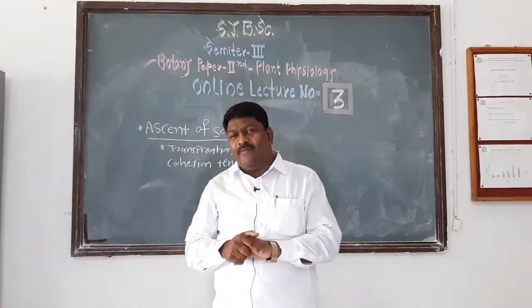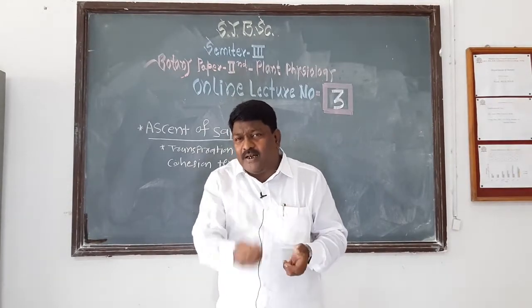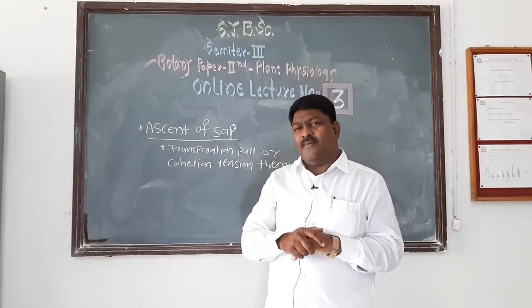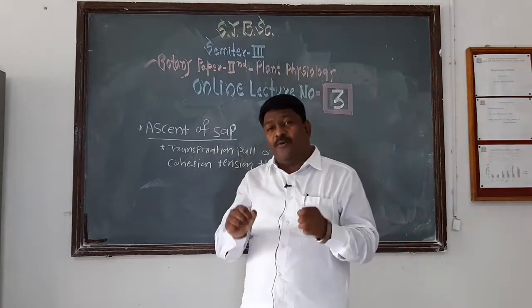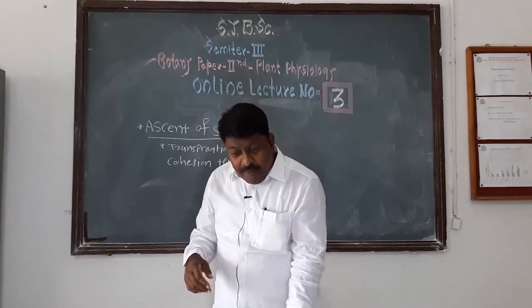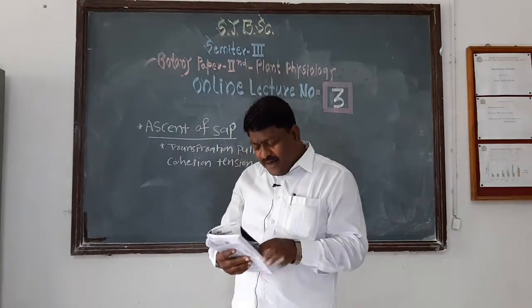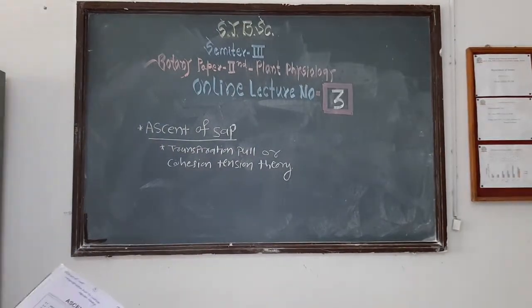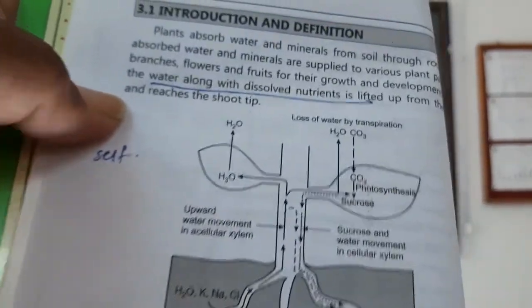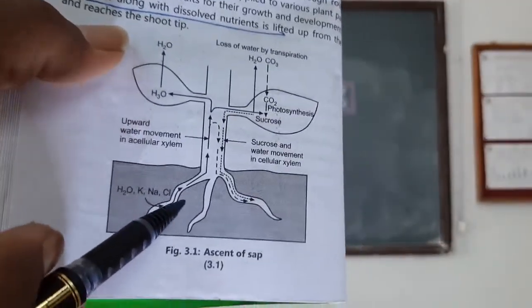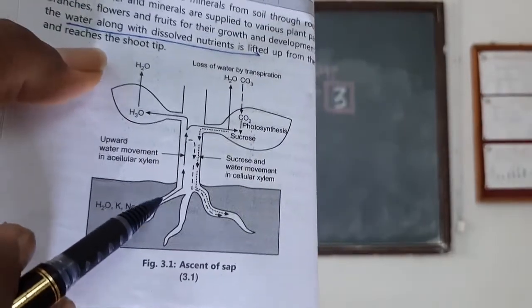Then a problem arises: which is the path of ascent of sap? In which way does ascent of sap take place? Therefore, we must know the path of ascent of sap. When we observe the path of ascent of sap, it is very simple. We know that the root of the plant absorbs water. See, this is a plant, and these roots of the plant absorb water along with minerals.